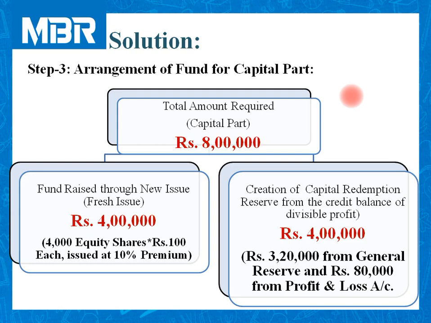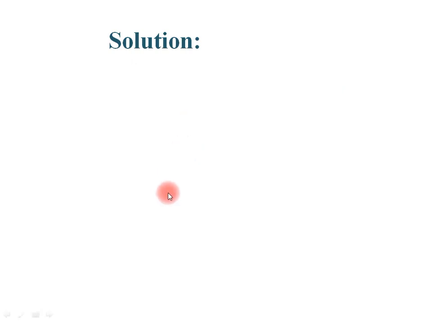Now focus on your question. In additional information, it is given that the company has issued 4,000 equity shares of rupees 100 each issued at 10% premium. For this calculation, premium is not useful to us. So 4,000 equity shares multiplied by 100 rupees. Total amount comes to 4 lakhs. It means that out of the total requirement of rupees 8 lakhs, the company has collected 4 lakhs rupees through new issue of equity shares.